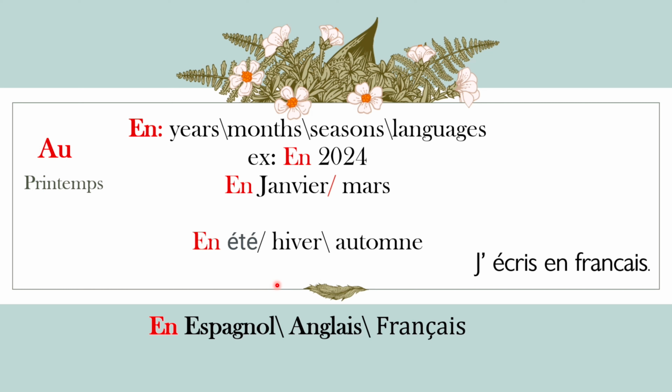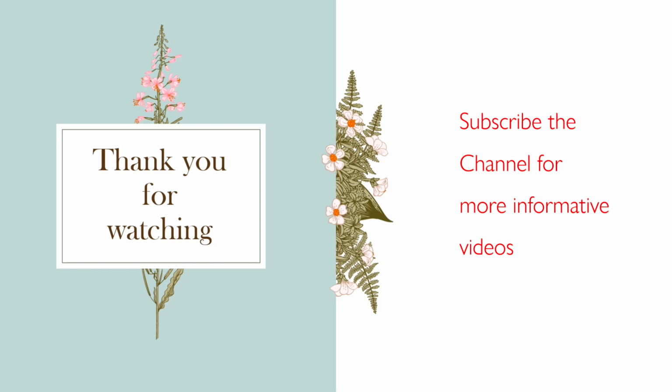Like the sentence goes, j'écris en français, I write in French. So this is the rule of "en", where we have to use "en" with years, months, seasons, and languages.